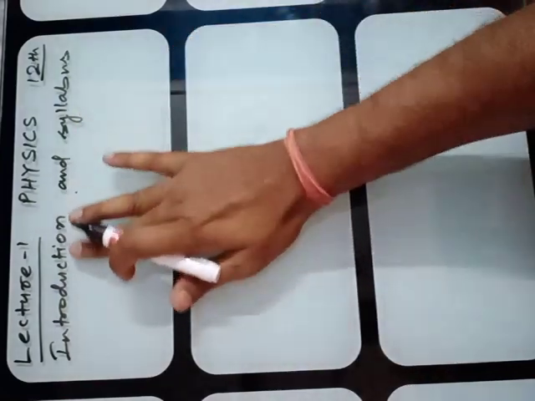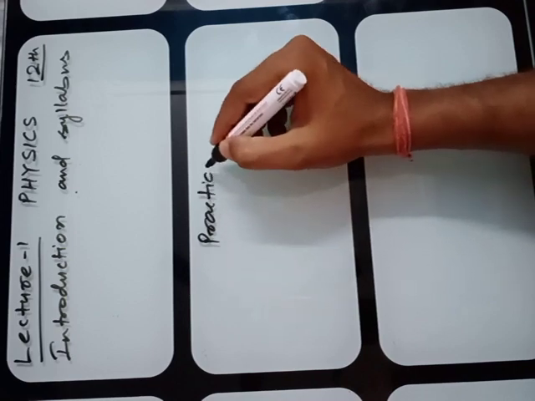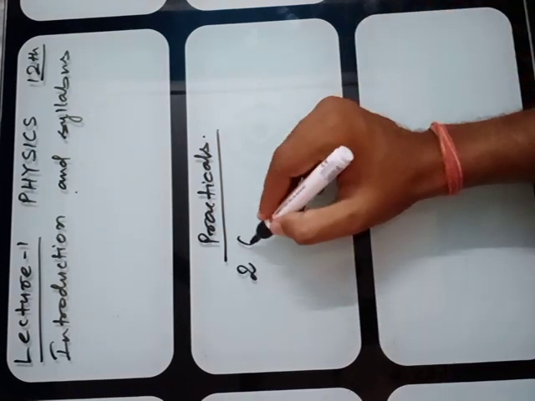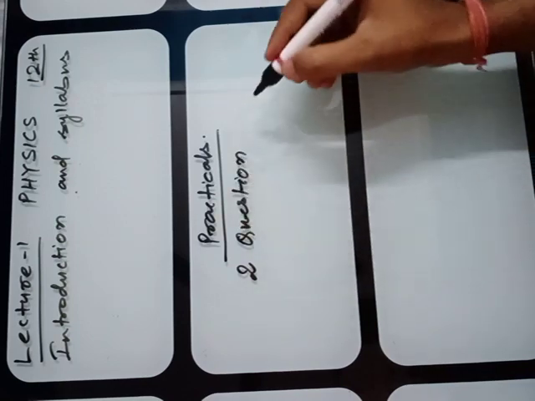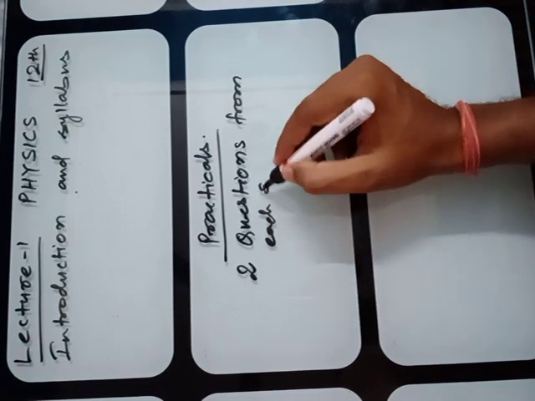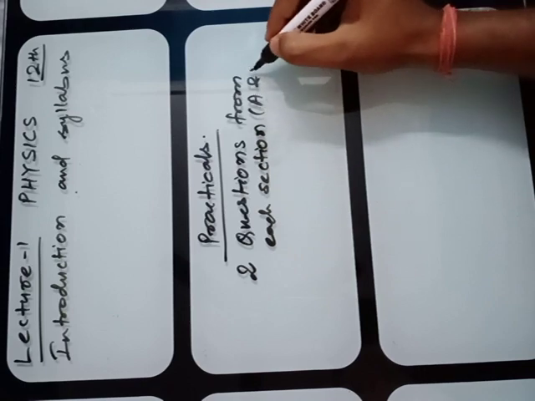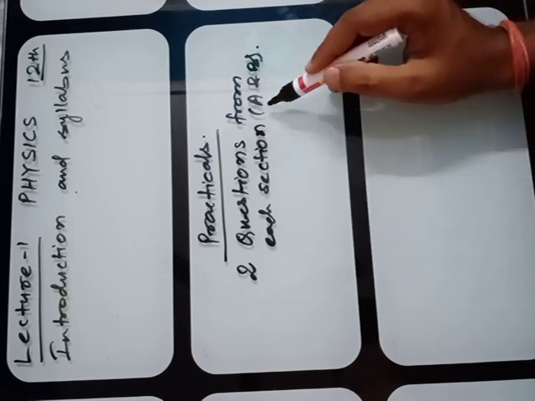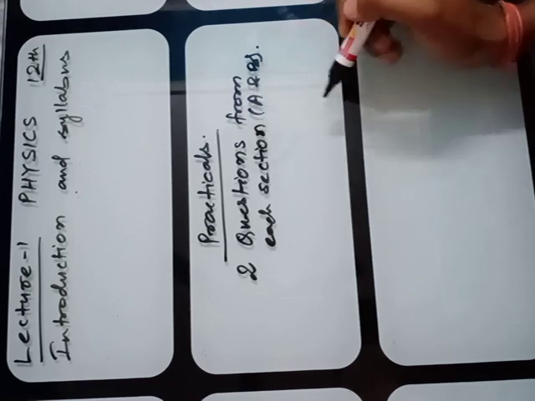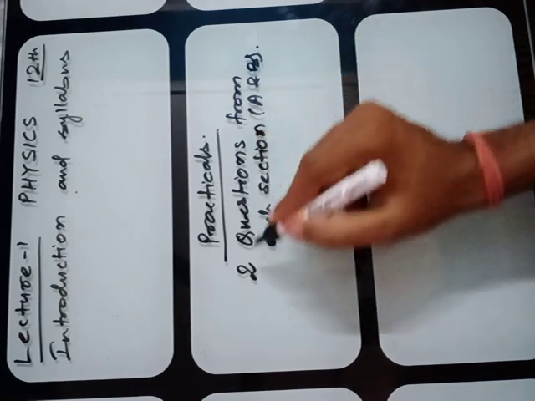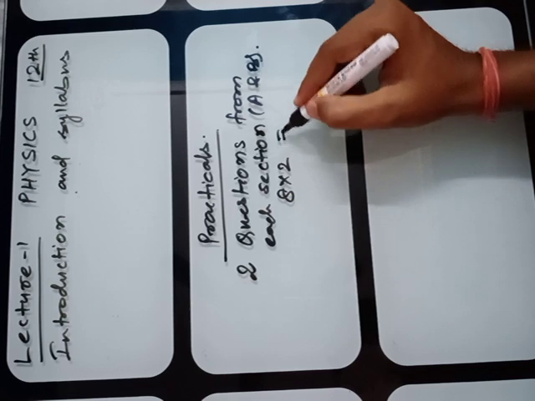In the practical portion, two questions will be asked in the examination, from each of two sections, A and B. You have to solve two questions, one from section A and one from section B. From section A there will be 6 to 7 questions, and the same from section B. You have to attempt one question from A and one from B. Each will be of 8 marks, that is 8 into 2, so it is 16 marks.